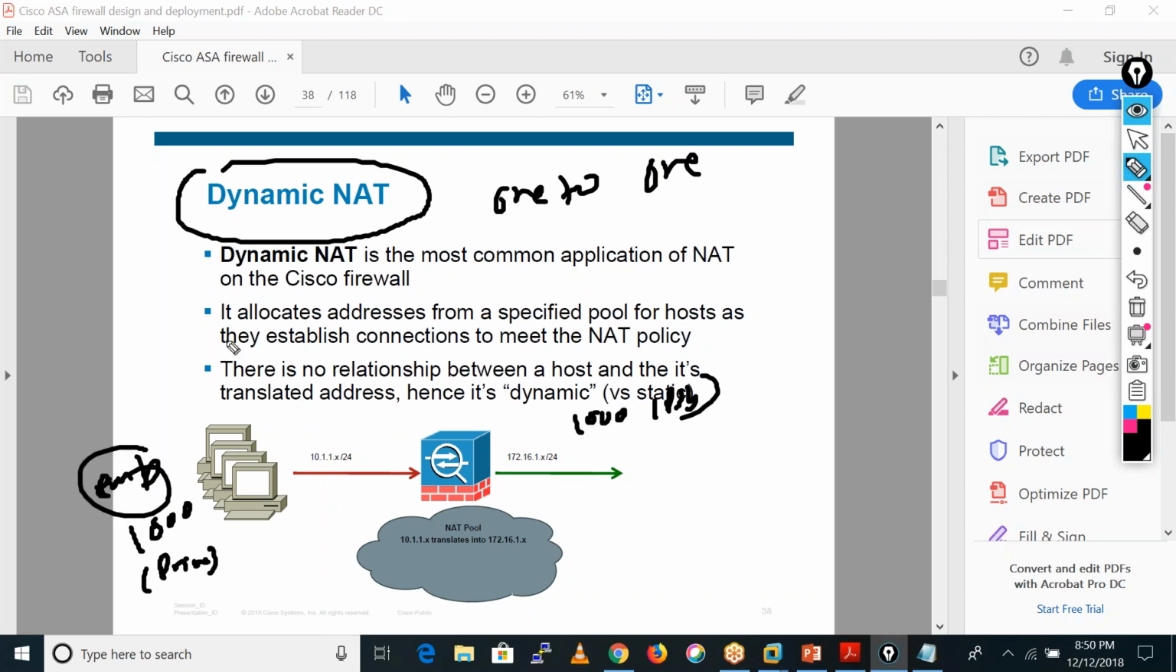So dynamic NAT is the most common application of NAT on the Cisco firewall. It allocates addresses from a specified pool for the host, as a stable connection to meet the NAT policy. There is no relationship between a host and its translated address. Hence, it's a dynamic address. So the thing is, no one is going to purchase this many IP addresses. So that's why they came up with the PAT concept, Port Address Translation. People are not using dynamic NAT anymore. They are using PAT only nowadays.